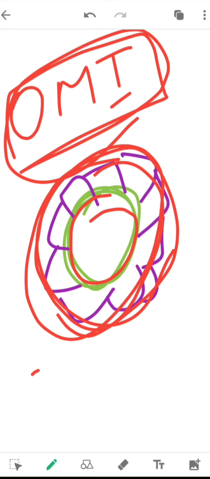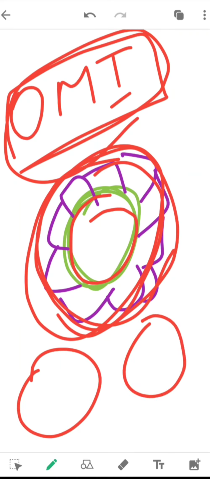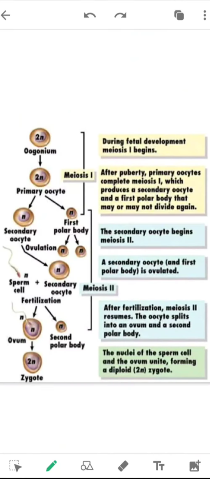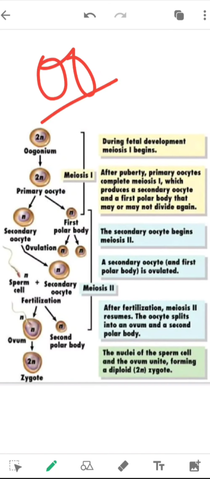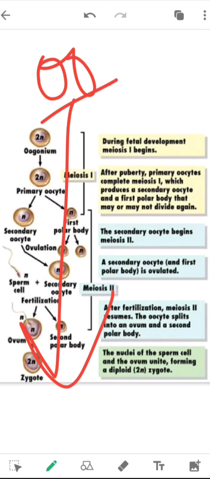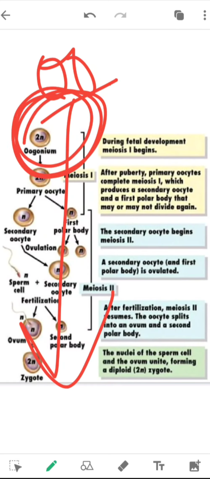Speaking about the polar bodies, which are smaller in size, they have no function. They are small non-functional cells, and they soon degenerate. Coming to the revision part, we can say that oogenesis or ovogenesis is a sequence of events by which the oogonium is transformed to the mature oocyte or zygote.